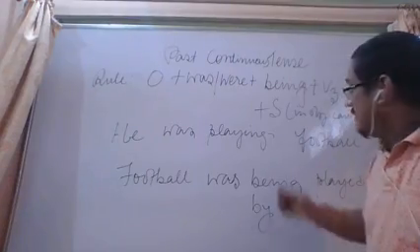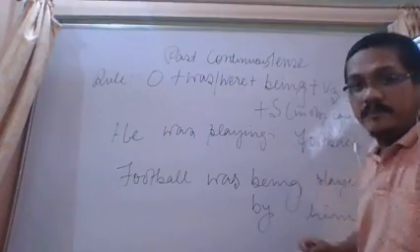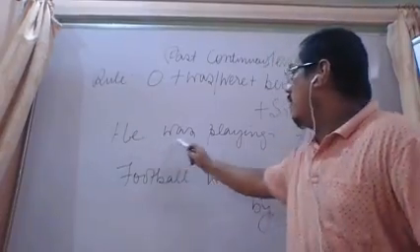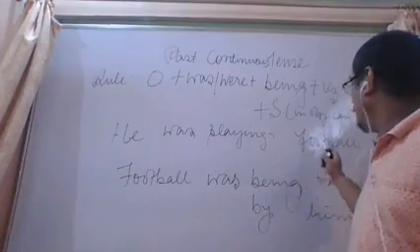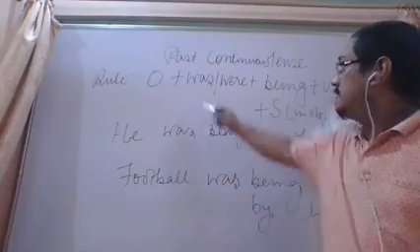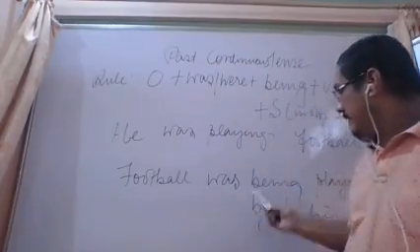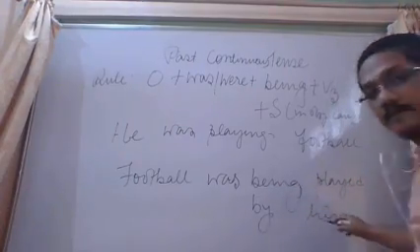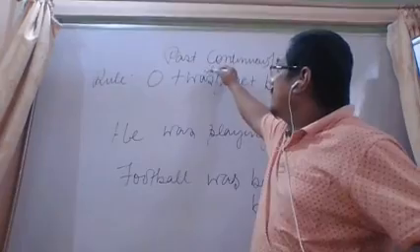Subject will always be in objective form. Now we have an example here, that is "he was playing football". "He was playing football." "Football was being played by him." So was is used here.